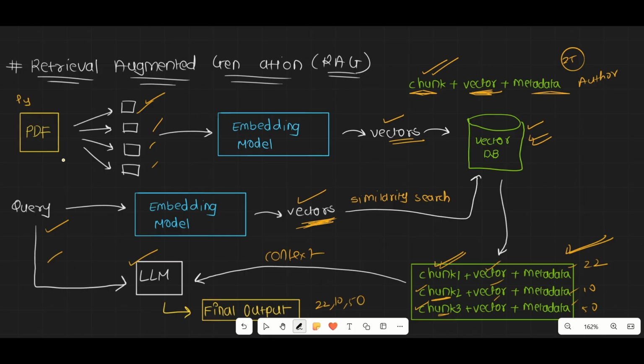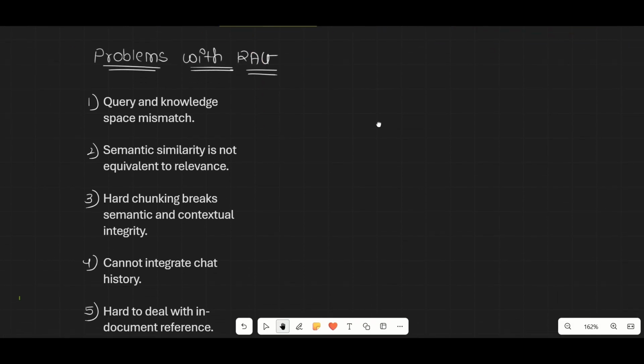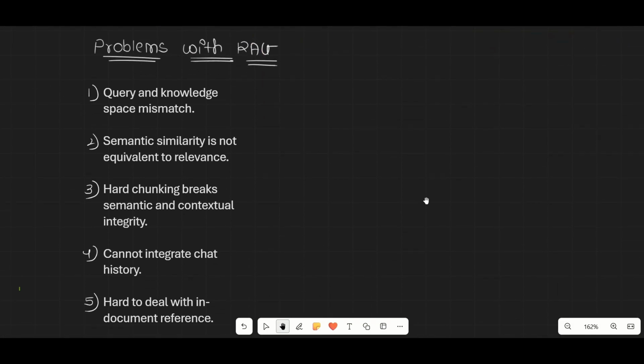So see what you have done here. You are providing this PDF, but you're not providing the entire PDF as the context. Instead, you are providing the relevant chunks related to this particular query. So this is the entire RAG pipeline that you can see. I hope it is clear to you. Now let's talk about the problems associated with this RAG pipeline.